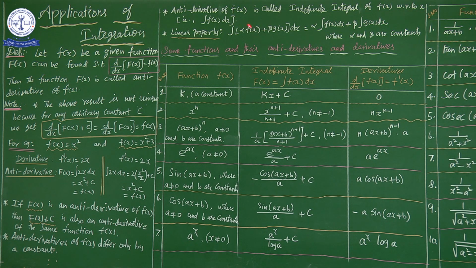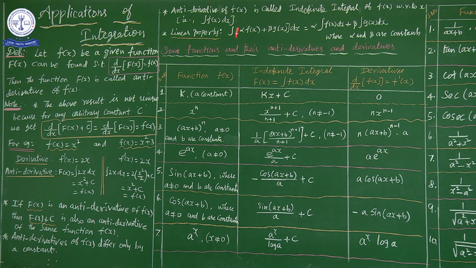That is, integral of alpha f of x plus beta g of x dx can be written as alpha into integral f of x dx plus beta into integral g of x dx. Here alpha and beta are constants, right? So if you want to find the sum of two integrals, again we have to split the integral into two parts. Is it possible to add only two functions, sir? No, not at all. Up to n terms we can use, so up to 3 terms we can. However many terms we have in the integral, we can split into that number of integrals.